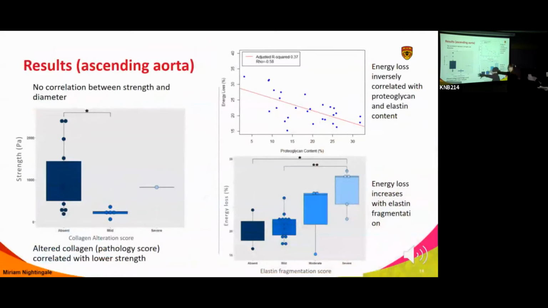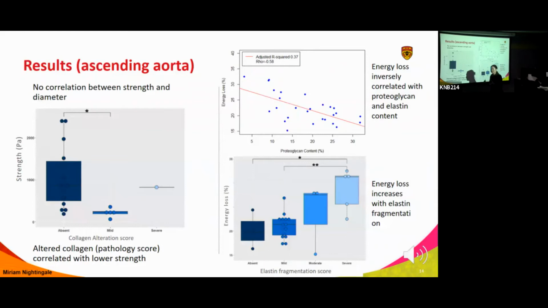So strength, basically whether or not they're likely to rupture, there seems to be more strength where the collagen is not altered. But what does altered collagen mean? We collaborated with our pathology colleagues, and altered collagen in the media means presence of collagen in the media.